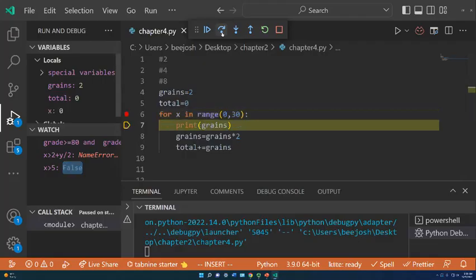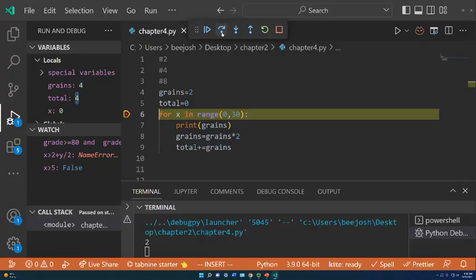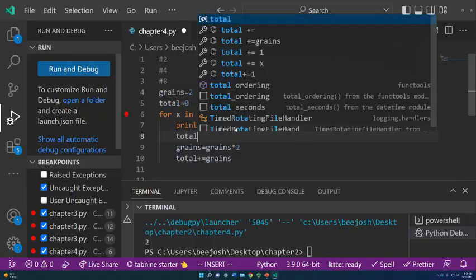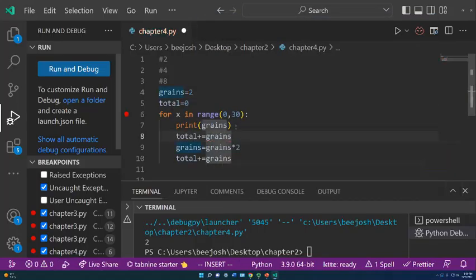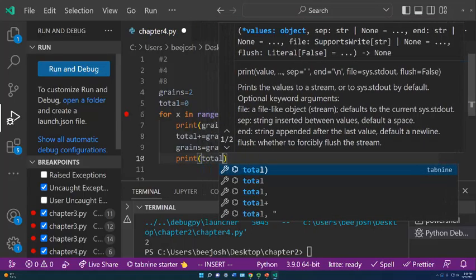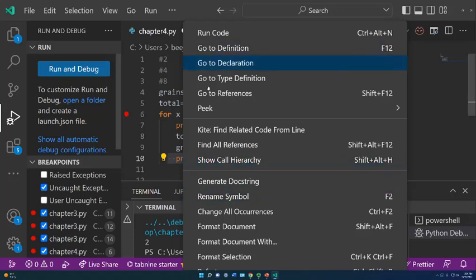Okay, so now I go in there, print grains, we get our 2. We double the grains, and then we total the grains. Oh, we made a mistake already. The total should be before, because if we do it times 2, we need to say total plus equals grains first, because we need to add the 2 first before we double it. So then I'm going to go ahead and print total, just so we can kind of look at it. Actually, you know what? Let's do our print total and grains up top, because that's actually where it starts.